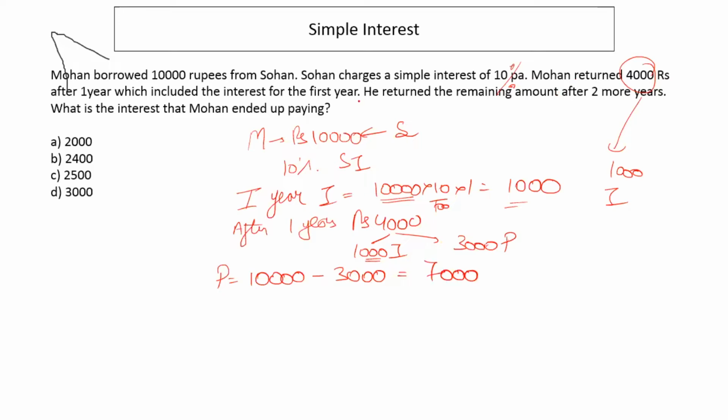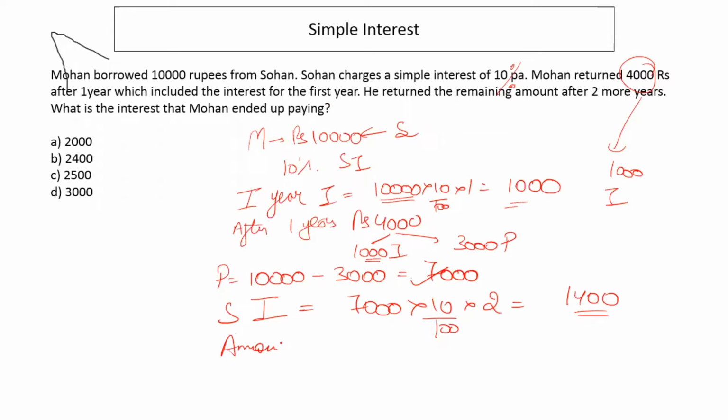So for the next 2 years that he keeps this money with himself, he has interest. He has the amount or the principal of 7,000 on which a 10% interest is charged. Simple interest for 2 years would be 7,000 into 10% into 2, which is 1,400. Right? The simple interest after 2 years, he pays back all the money.